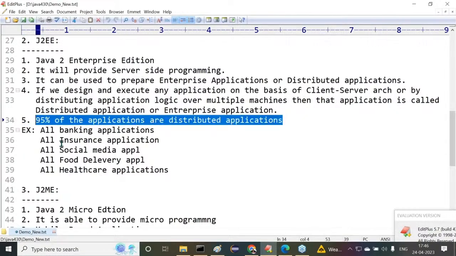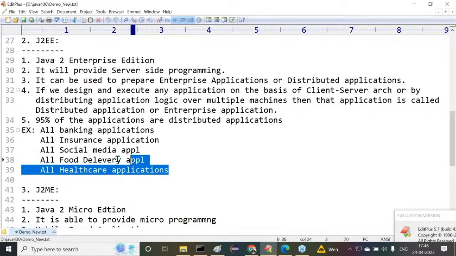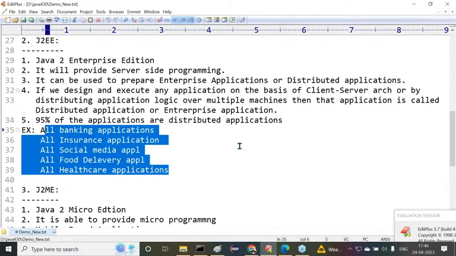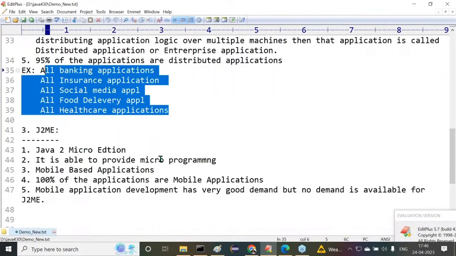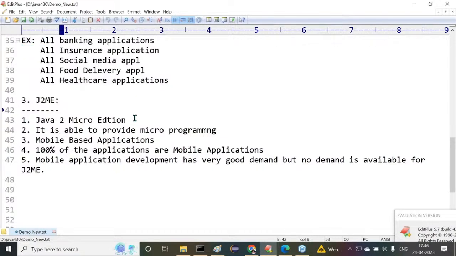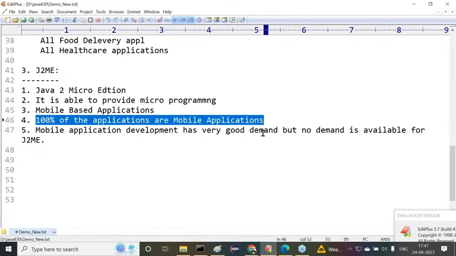Examples are all banking applications, insurance applications, social media applications, food delivery applications, healthcare applications, and so on. All these are enterprise applications. The last one is J2ME, Java 2 Micro Edition. It provides micro programming. By using this, what type of applications can we prepare? Mobile based applications. How many applications are mobile based nowadays? 100% of the applications.